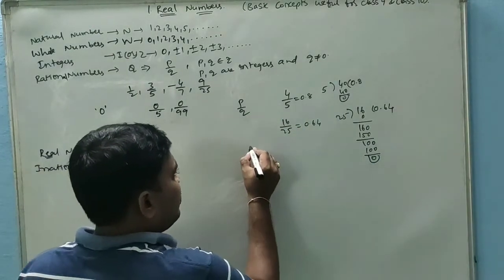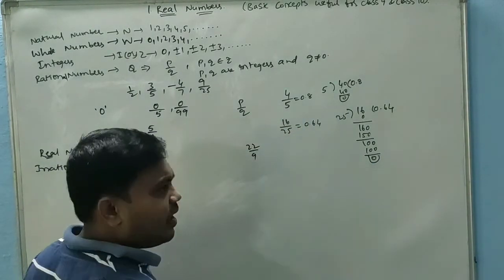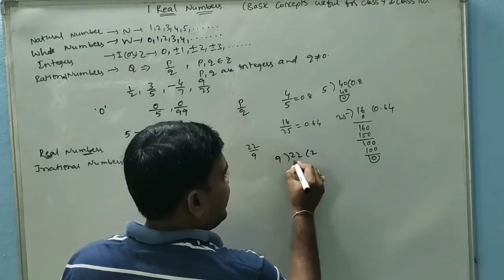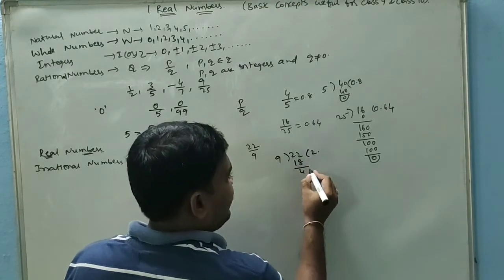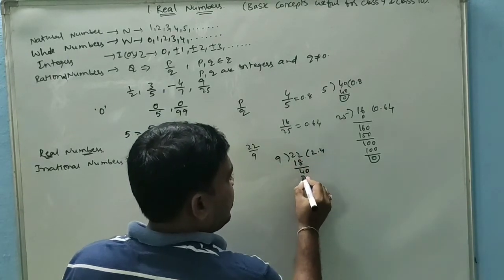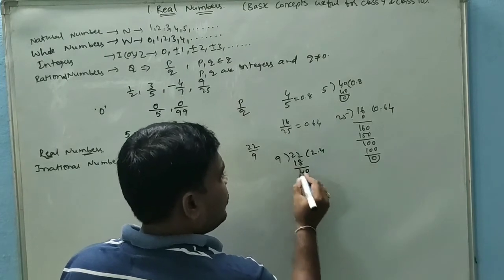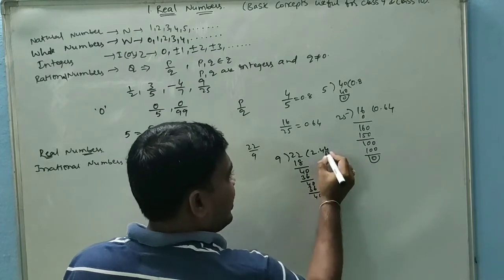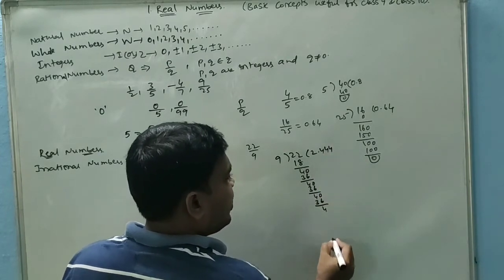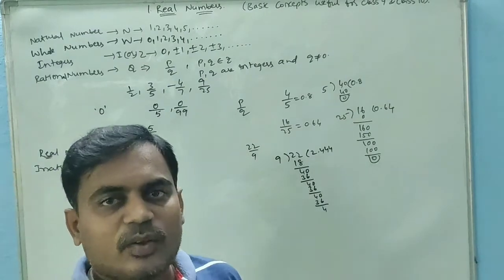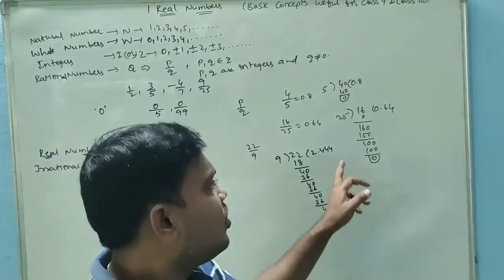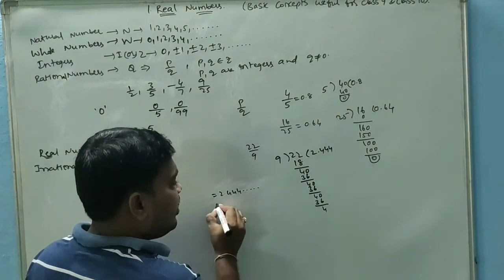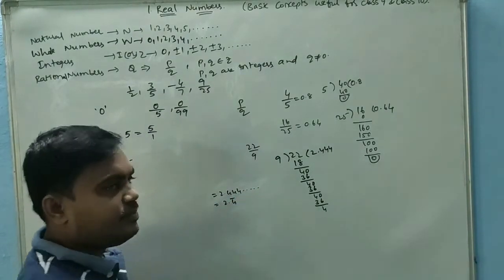For example, I am taking 22 by 9. Dividing 22 by 9, 9 into 2 is 18, remainder 4. Taking the point, we take 0. 9 into 4, 36, remainder 4. Again 0, 9 into 4, 36, again 4. So this process continues indefinitely. It won't stop anywhere. Observing 2.444 and so on, we can simply write it as 2.4 bar.